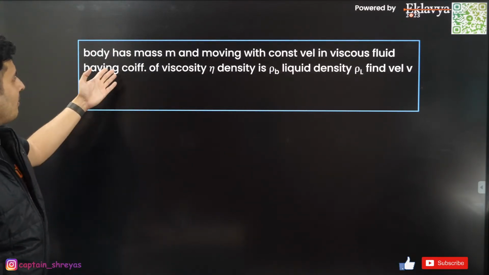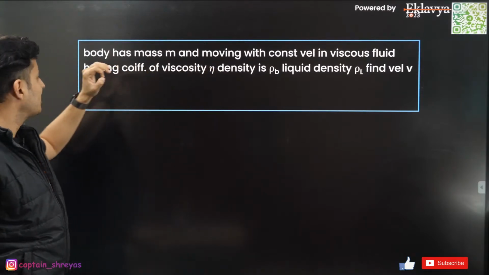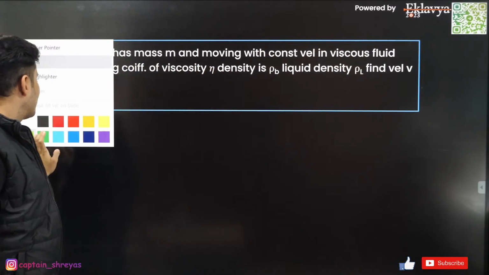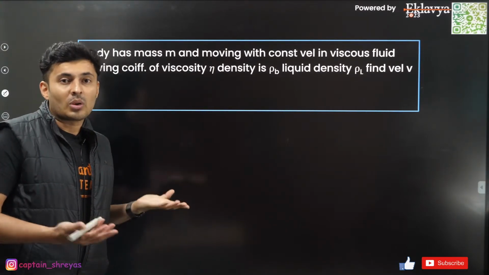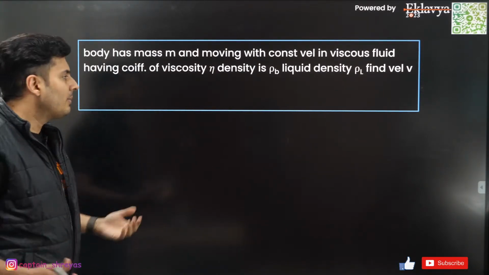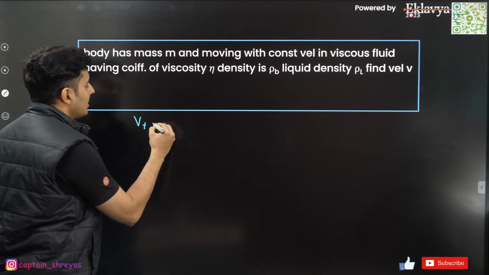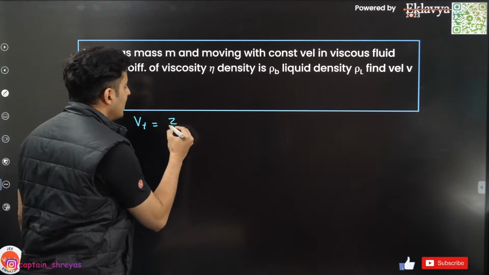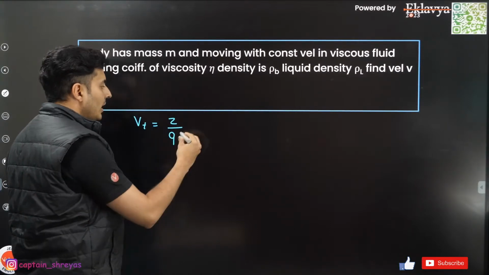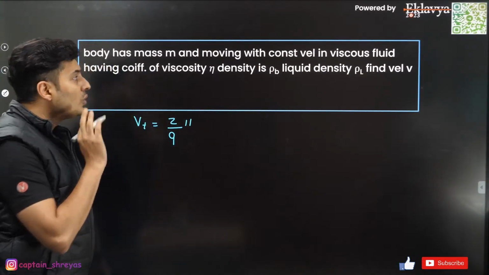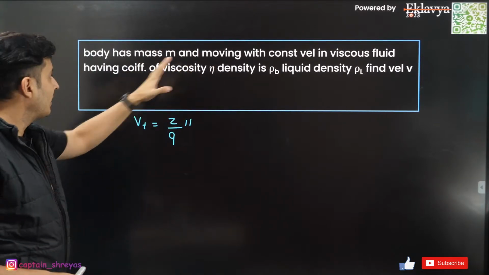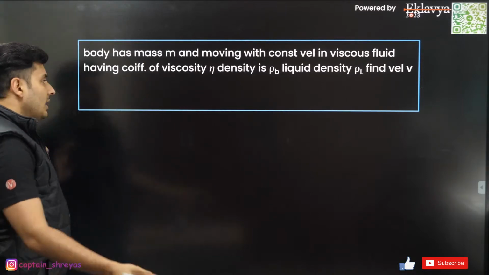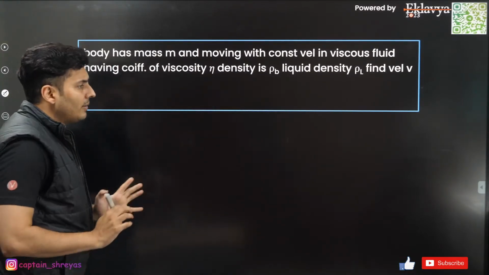Obviously. Moving on. The body of mass m has constant speed, viscosity, density. What is the speed? This is basically the derivation they have asked of terminal speed. Everybody knows the formula for terminal speed. What is the formula, guys? It is 2/9. Okay, 2/9. Oh, but if you use that, then radius will come, but radius is not given in the question. So I think you need to actually sit and derive this.